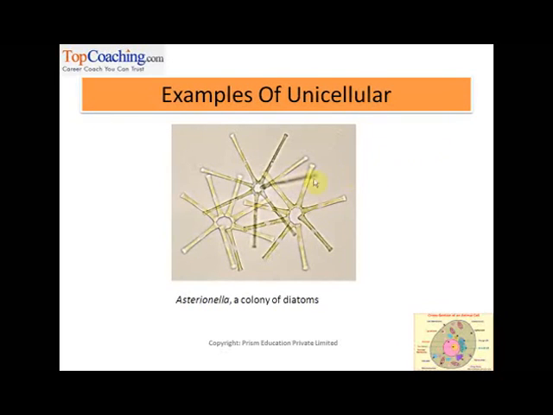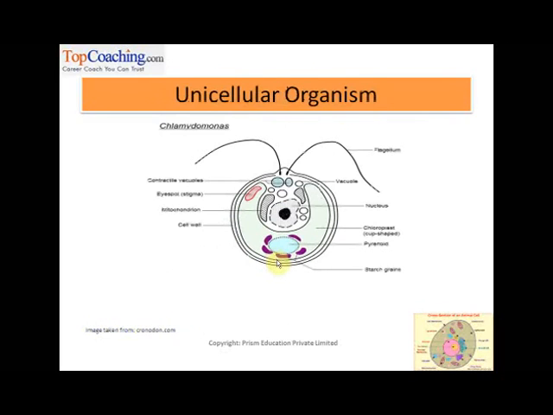Their cell walls are made of silica, almost like a glass house. See how they look, right? It looks like a glass type of structure. This is Asterionella. It's a colony of diatoms, a lot of diatoms put together. So these are all unicellular organisms. Chlamydomonas.